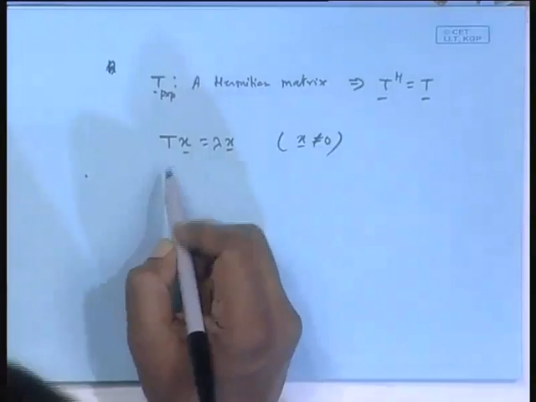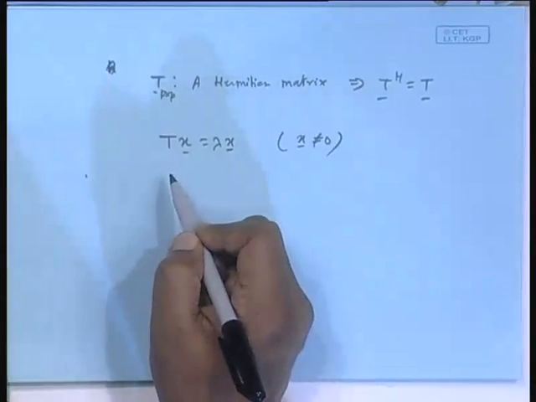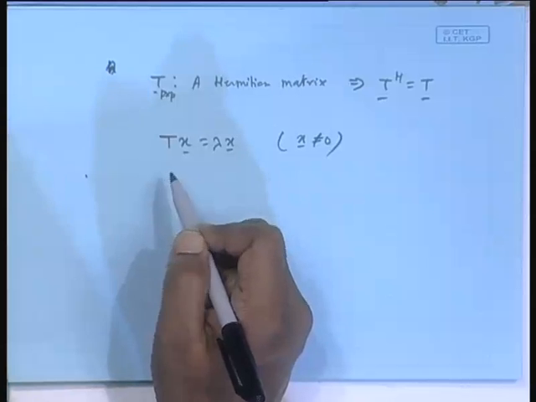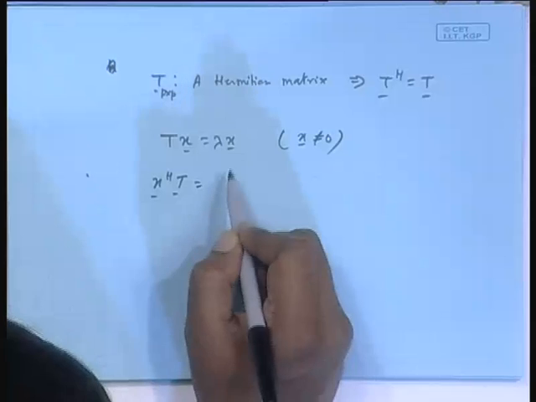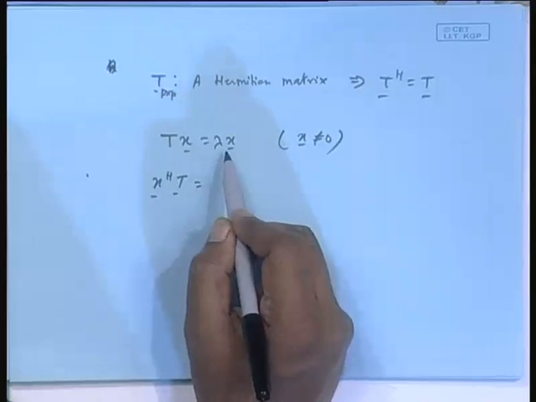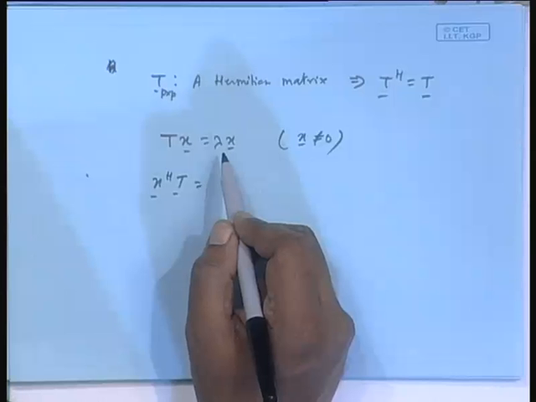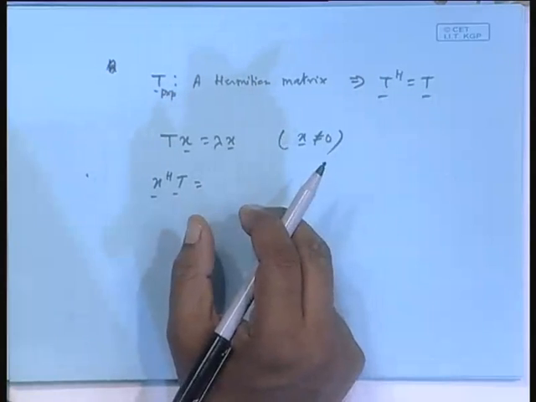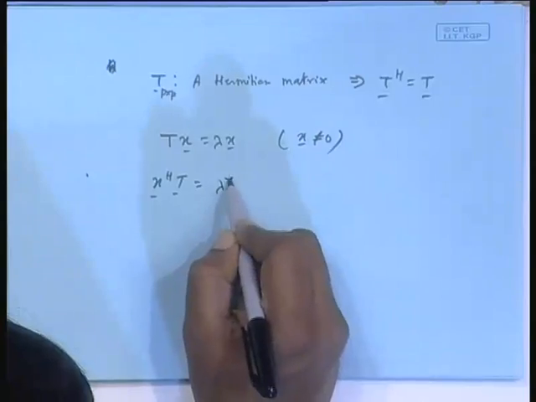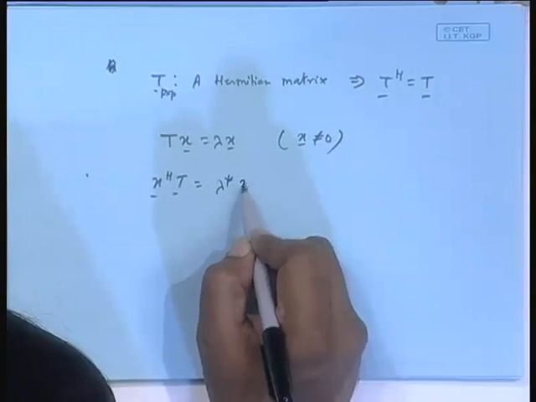X Hermitian, T Hermitian, and T Hermitian is T, because T is a Hermitian matrix. So that means X Hermitian T, and the Hermitian of the right-hand side means lambda star. You will take the conjugate and transpose, so lambda will be replaced by lambda star. Then again pull out lambda star. So it will become lambda star x Hermitian.